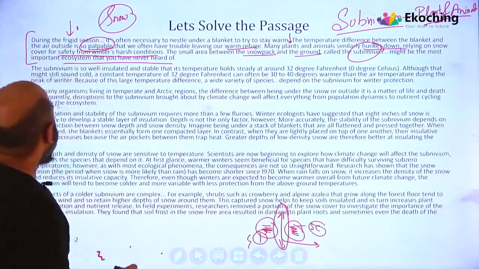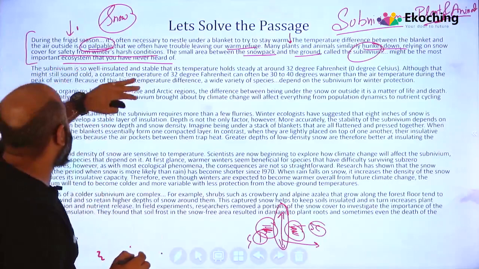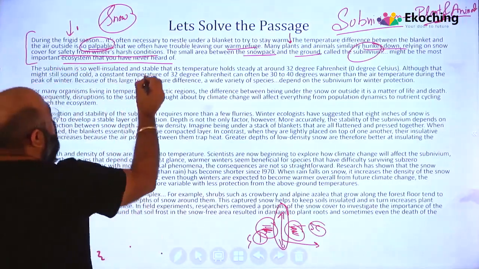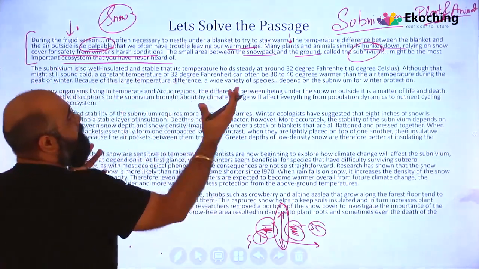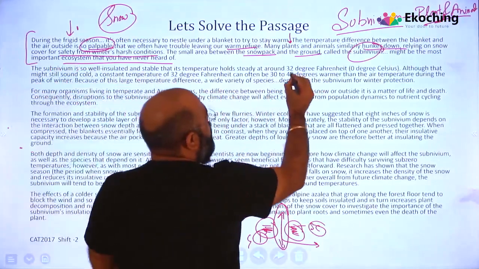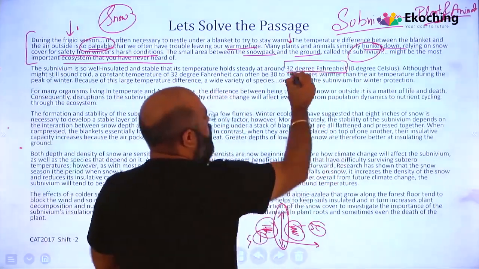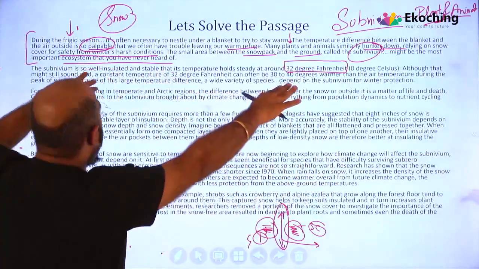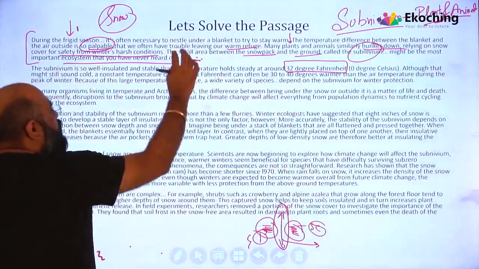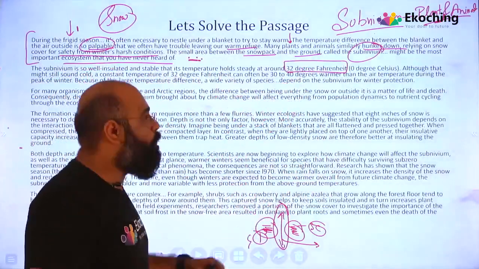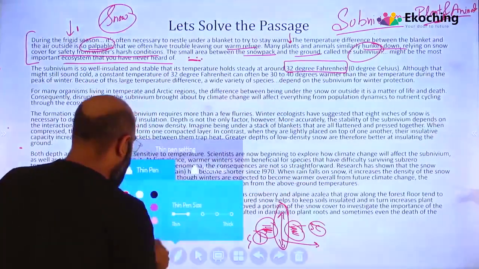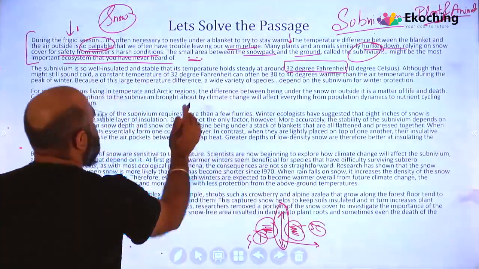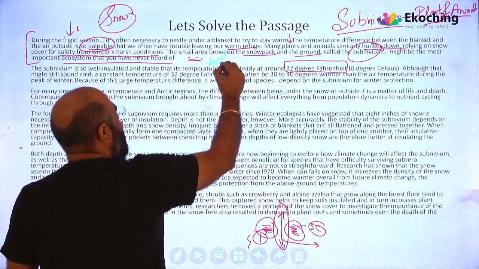Paragraph 2. The subnivium is so well insulated and stable that its temperature holds steady at around 32 degrees Fahrenheit. Now they are talking about why. Here the author said it's the most important ecosystem, and my second paragraph is giving me the reason why the author is saying that.